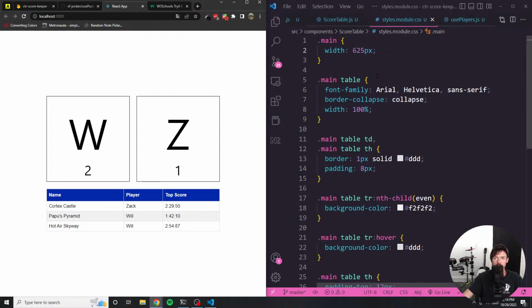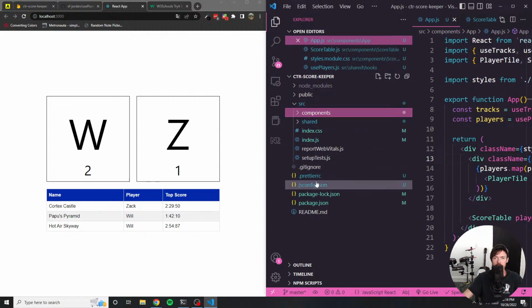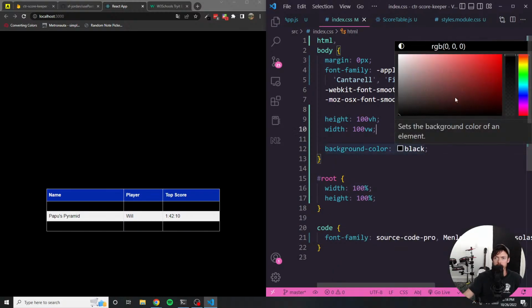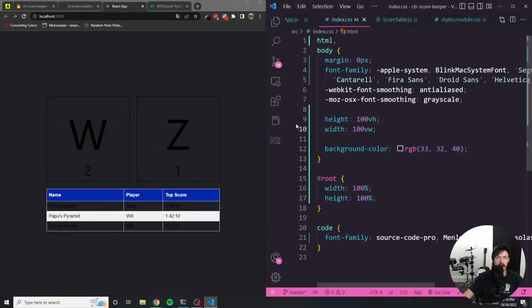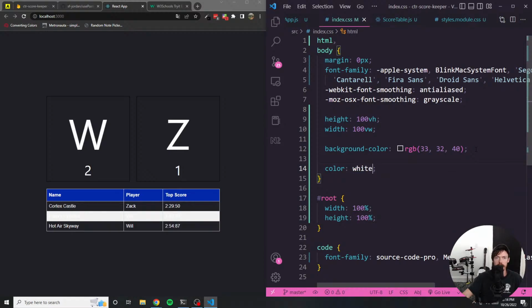I don't like the light theme look in general. I prefer more of a dark theme. So I'm gonna jump into my global CSS and change the background color to black, but not quite fully black. We're gonna go with this really, really dark blue, like that. And then for the tiles, I don't think I wanna do color white, because to me that stands out a little too much.